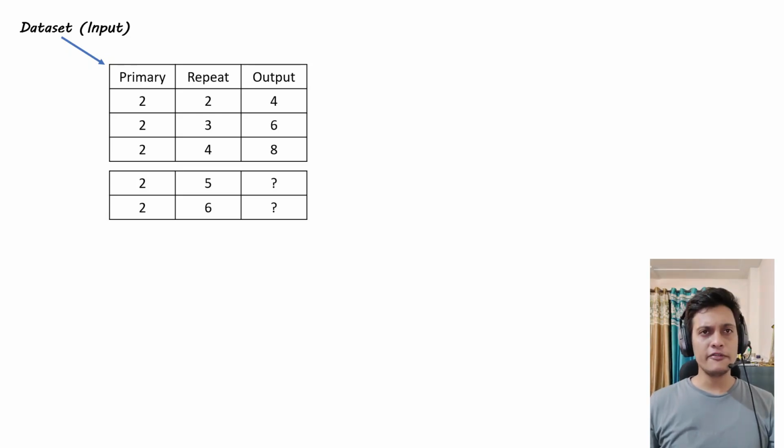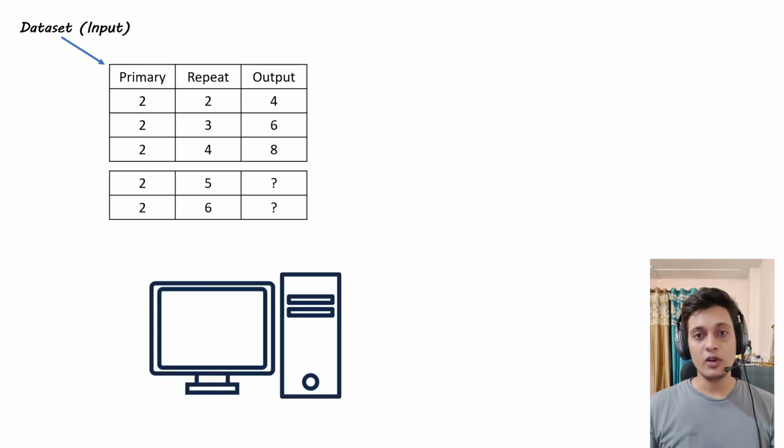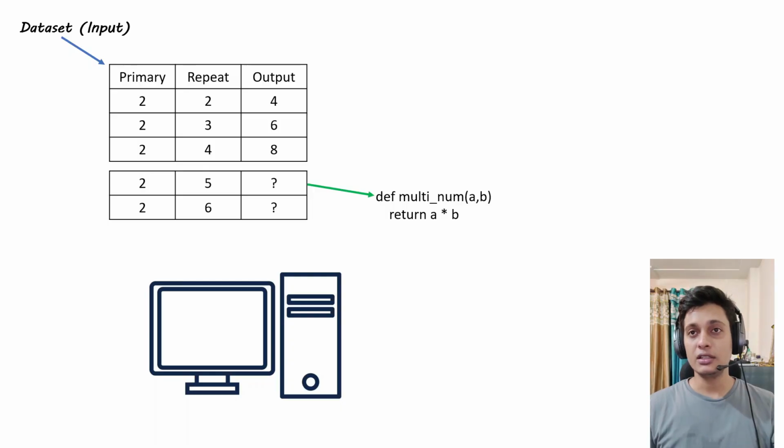Okay, for a few people, it might be a question that it's a very simple process. I can say this 2 into 2 is equal to 4. I can also give you the answer for 2 into 5. I can also give you the answer for 2 into 6. So what I will do is, if I want that particular answer from the computer, I will create a Python method, this multinum, in which I will return this A into B, and it will resolve the issue.